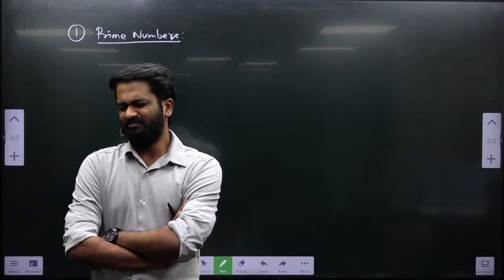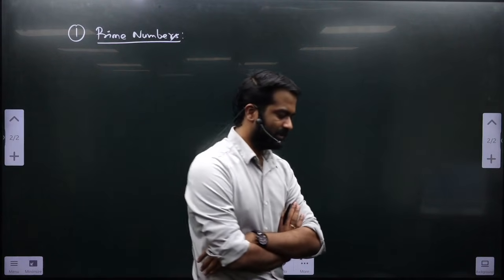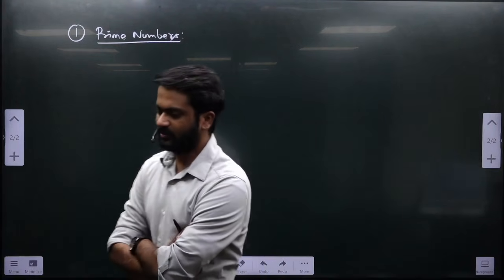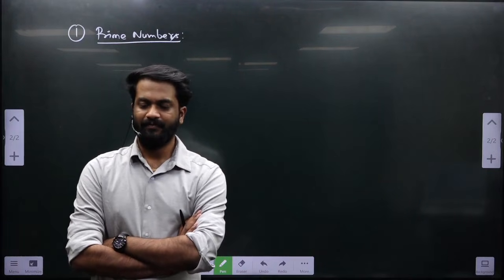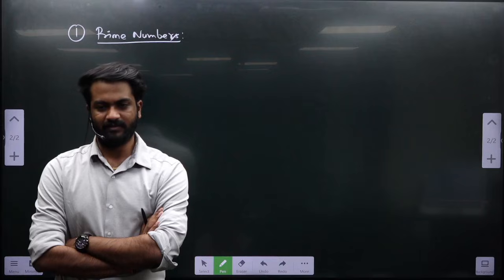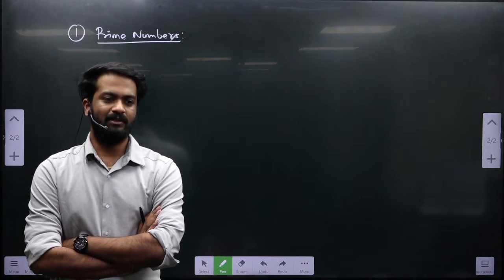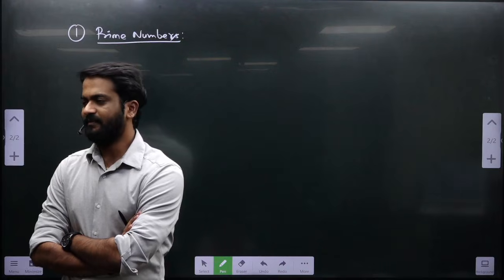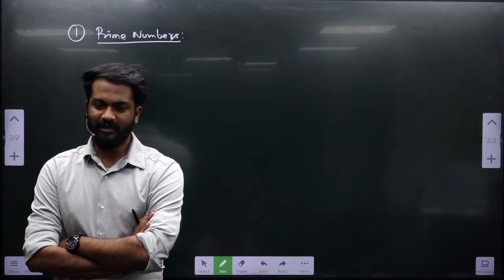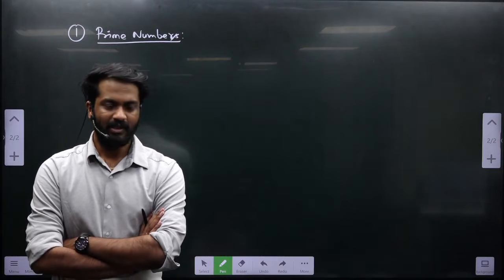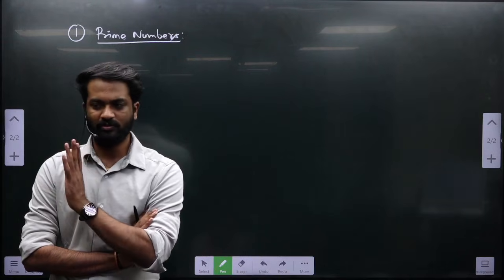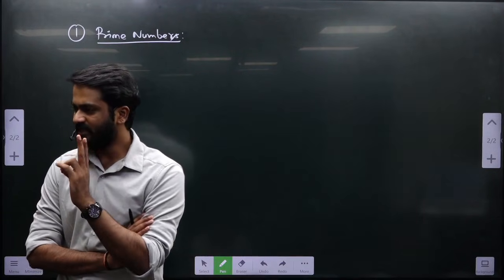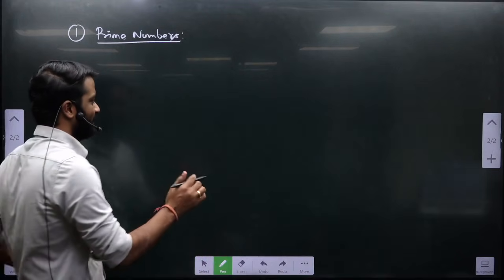In your basic books you might have heard that a number which can be divided by 1 or the number itself is a prime number. I will make it a little bit more complex since we have seen the factors. A prime number is a number which exactly has two factors, that means it can be divided by 1 and the number itself. From now, forget the old definition. What will make sense in the exam hall is that a prime number is a number which has exactly two factors.